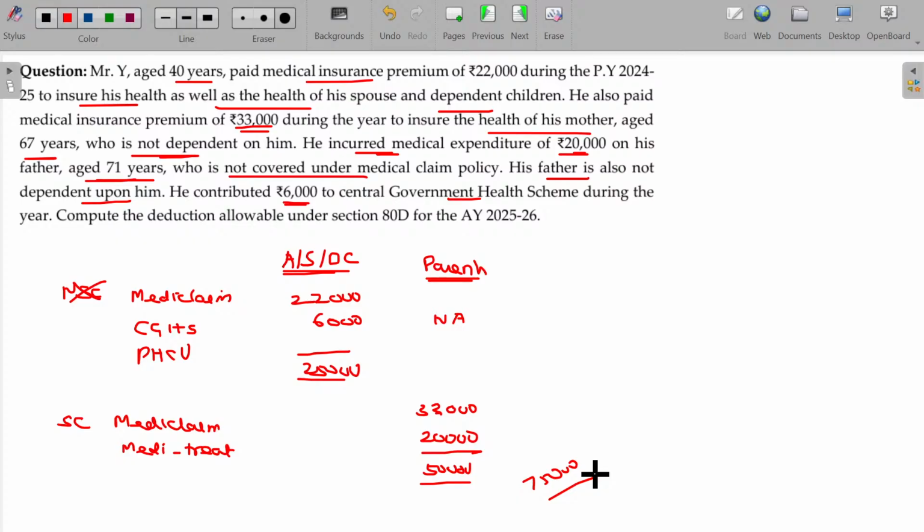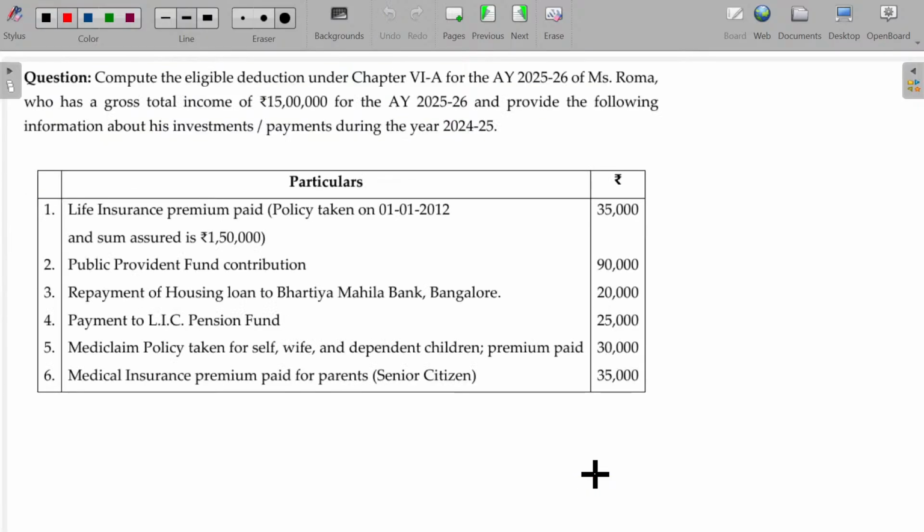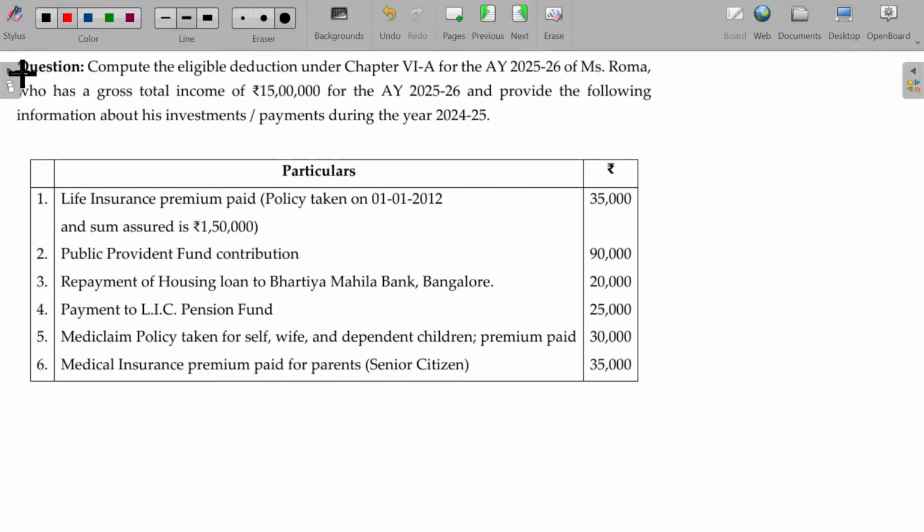Now we'll move on to the next one. Compute the eligible deduction under chapter 6A for the assessment year 25-26 of Messrs. Roma, who has a gross total income of rupees 15 lakhs for the assessment year 25-26, and provide the following information about his investments and payments during the year 24-25.